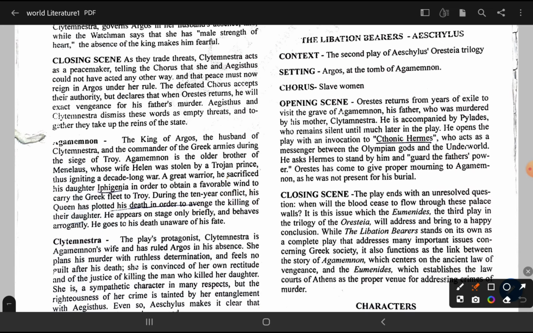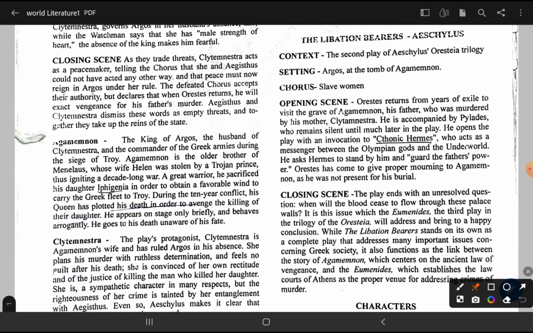And the context is, this is the second play of उस ट्रायोलॉजी का दूसरा वर्क है ये. पहला था अभी हमने रीड किया Oresteia. Second is the Libation Bearers. Okay, setting is Argos at the tomb of Agamemnon, and the chorus is slave women. In the previous work, Oresteia, the chorus is the elders of Argos. And then let's mention the opening scene. In opening scene, Orestes returns from years of exile to visit.